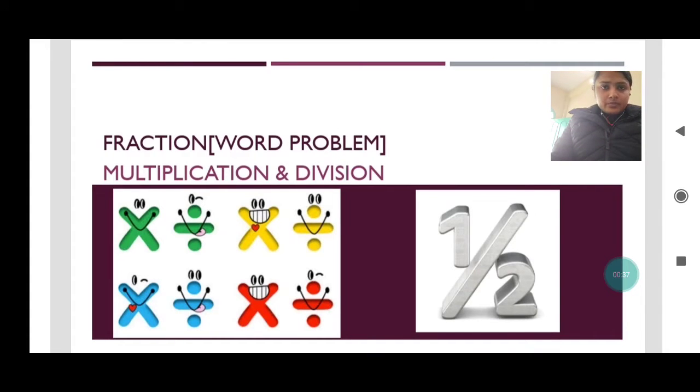Fractions word problem. On the basis of the same multiplication as well as division we are going to do today. So I hope that you have all gone through what I discussed last time, and you must have done the exercise very nicely and the questions which I have given related to that. Today we are going to discuss more and then we will do some more questions on the same.